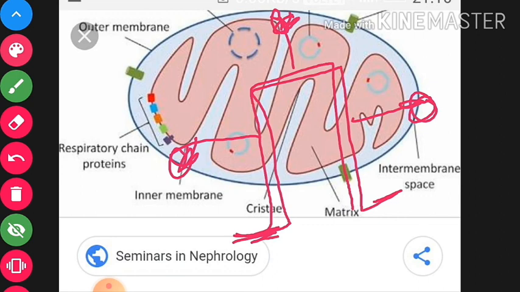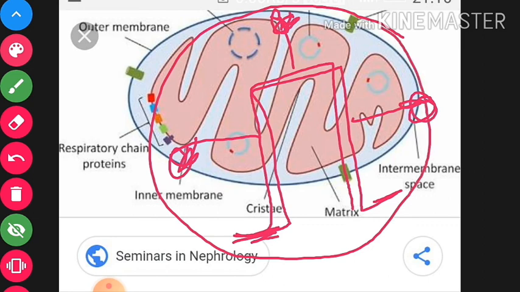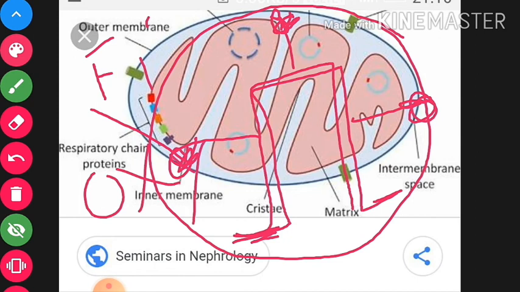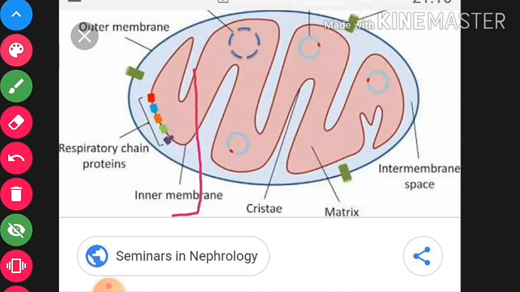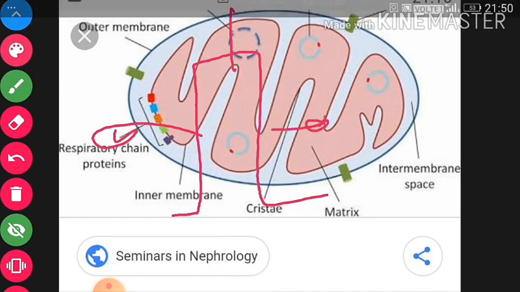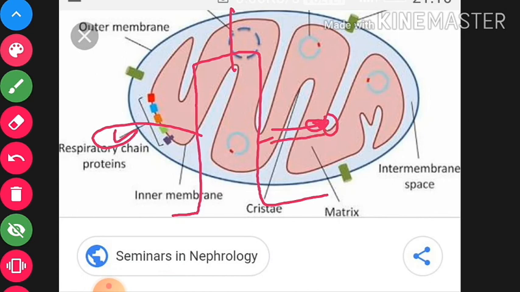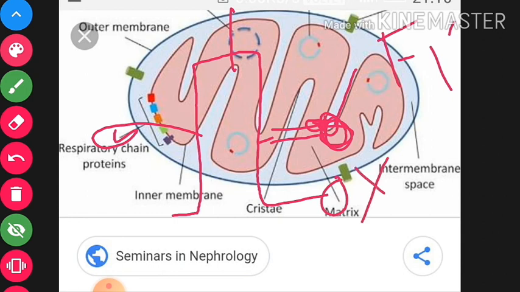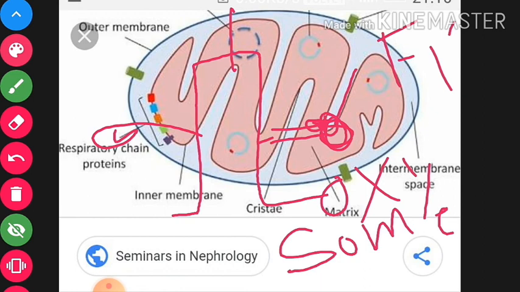You must remember the function of the cristae and also these structures called F1 oxysome. Like I am repeating here, this is cristae and these are F1 oxysome. Okay, so this is all about the prokaryotes, eukaryotes, and also the mitochondria. Still, if you have any confusion, then you can discuss with me. Okay, thank you.